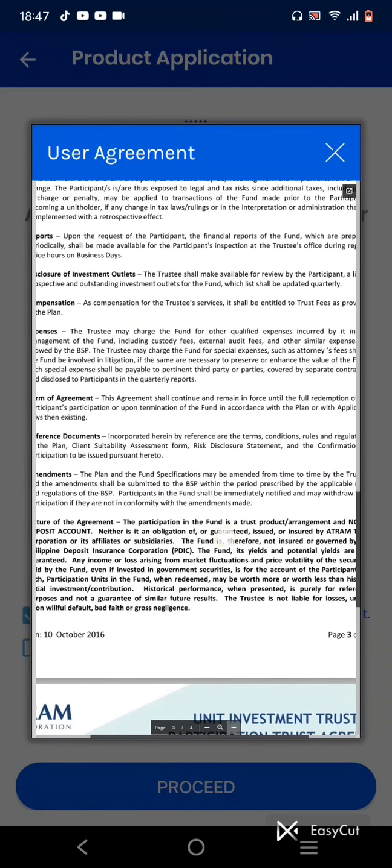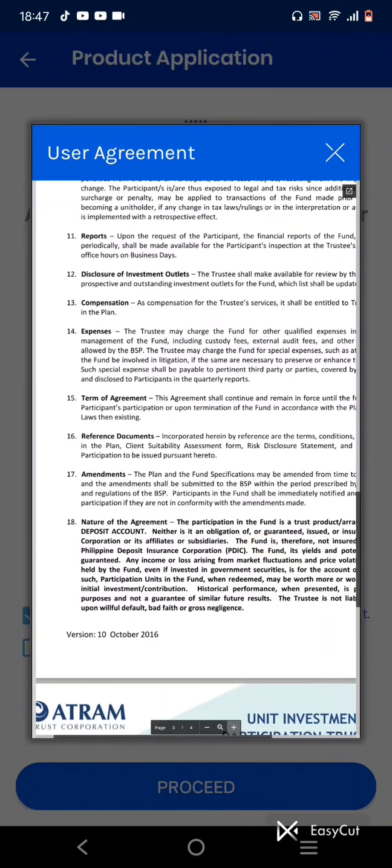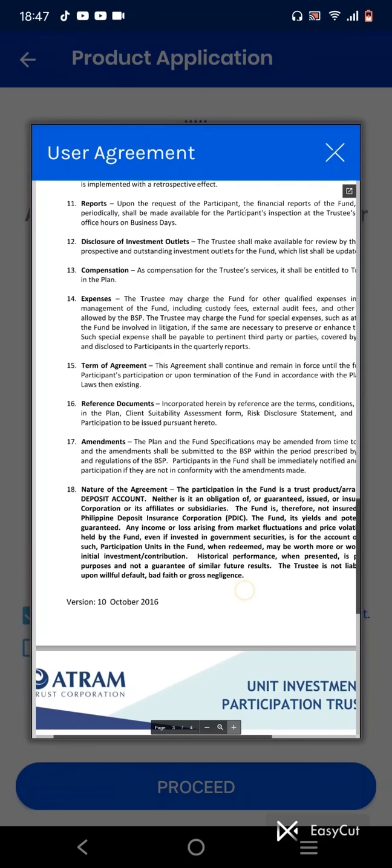Term of agreement. The agreement shall continue and remain in force until full redemption of the participants. Okay, so the term of the agreement will be in effect until we withdraw or redeem our investment. Amendments. The plan and fund specification may be amended from time to time.